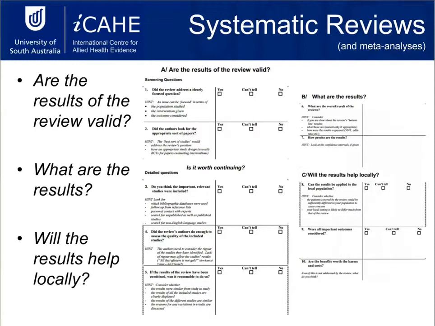So this links back into, are the results valid? Because you're looking at this and can say, well, yes, I can see really clearly what they were trying to achieve. That just makes you think, when you get to the results, that they've thought this through. These results are most likely going to be genuine. I won't go into too much detail about the other questions, but you can tell each one is linking back in and giving you more information about whether or not the results of the review are valid, and then coming down to this last one, which is, will the results help locally?